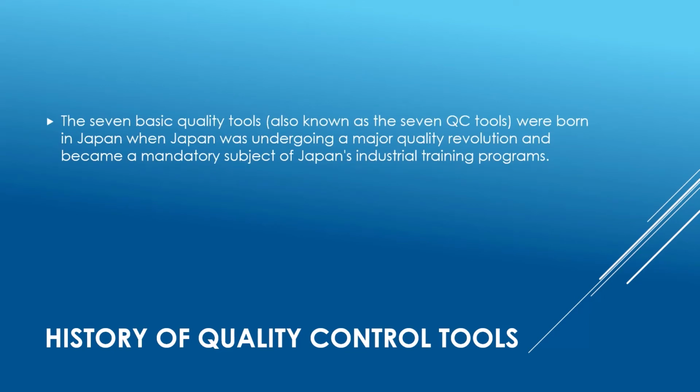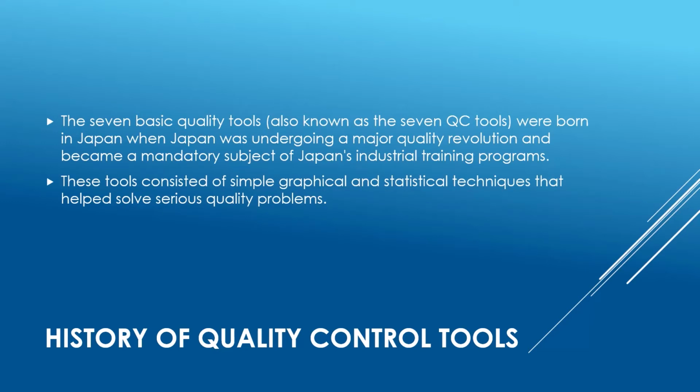History of 7 QC tools. The 7 basic quality tools, also known as the 7 QC tools, were born in Japan when Japan was undergoing a major quality revolution and became a mandatory subject of Japan's industrial training programs. These tools consisted of simple graphical and statistical techniques that help solve serious quality problems. These tools are called the 7 basic tools of quality.